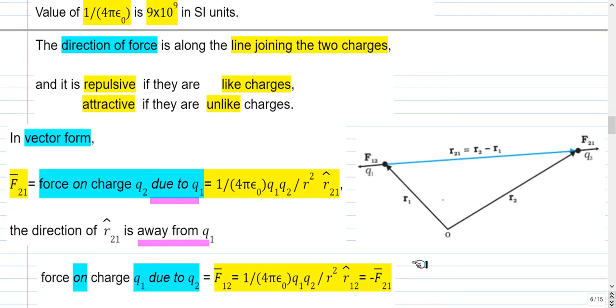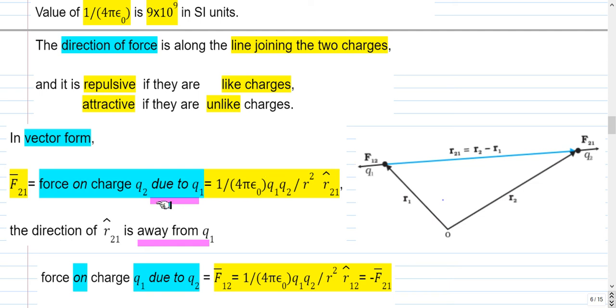So in vector form, the force on Q2 due to Q1 is 1 by 4 pi epsilon Q1 Q2 by r square, and the direction is r21 cap. r21 cap is the unit vector along the direction r2 minus r1. So the force is on charge Q2 and the source of the force is Q1. So it is away from the source charge. So it is towards right.